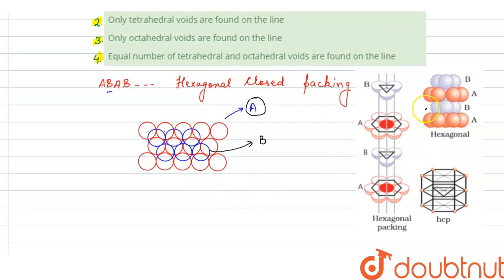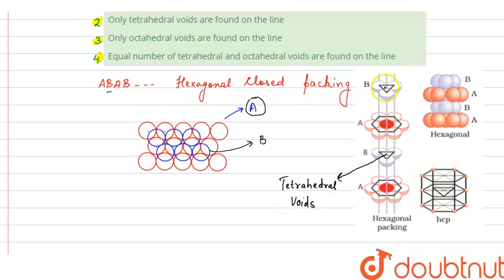So as you can see here, we have a hexagonal closed packing in which there is ABAB type arrangement. This is the layer A shown by red, then we have B layer, then again we have A layer. Now if you see the layer A, at the center we have atoms, and this is the central line which is passing through the centers of these atoms. And on this center we see that there is a tetrahedral void, because it is formed by the three atoms.